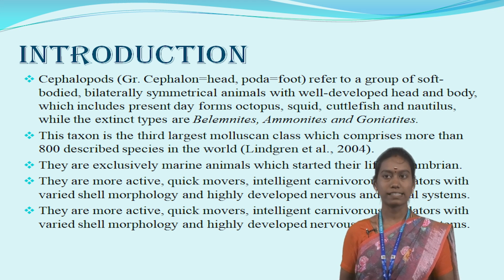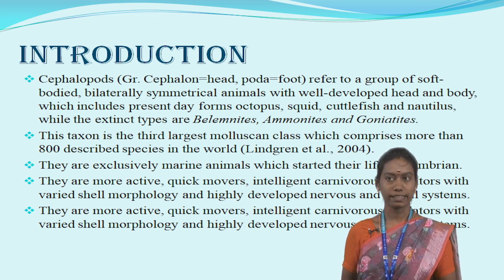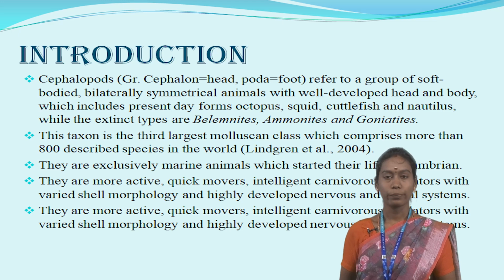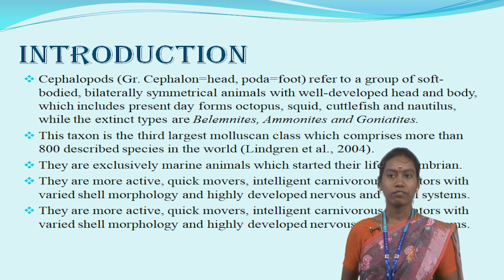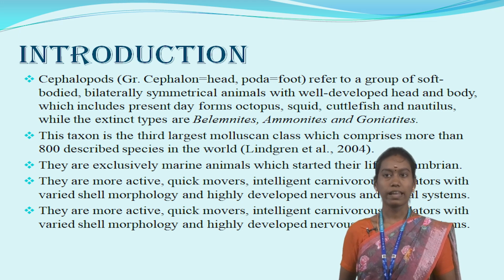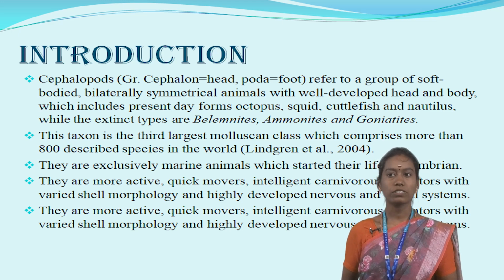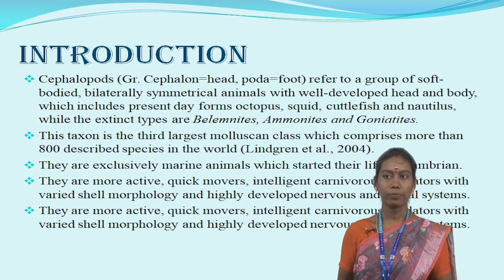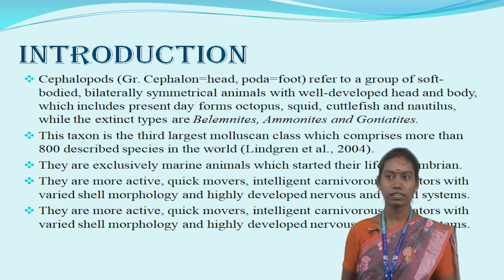This taxon is the third largest molluscan class, which comprises more than 800 described species in the world, as said in the Lindgren et al. classification. They are exclusively marine animals which started their life in the Cambrian. Cambrian comes under the geological time scale; it is one of the ages of geological time.